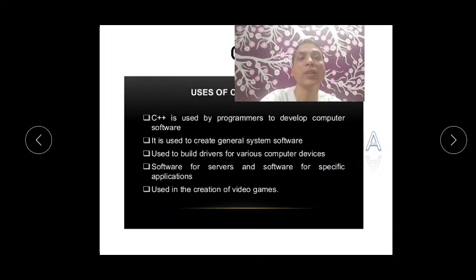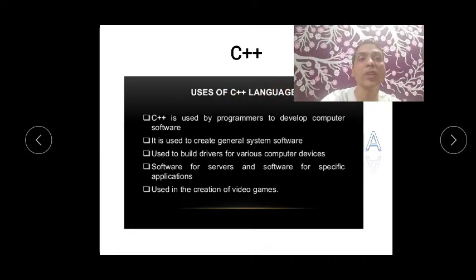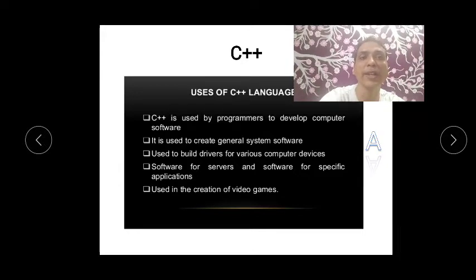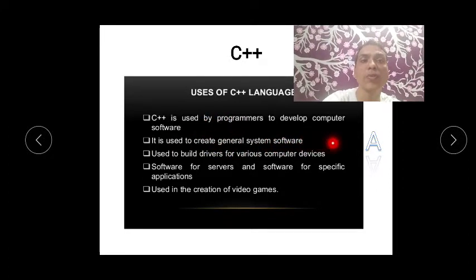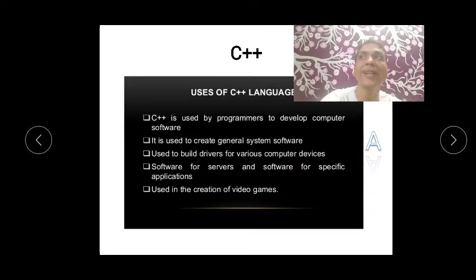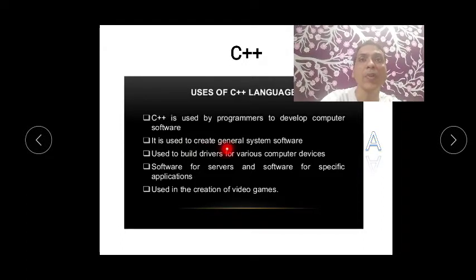Now let's see the uses of the C++ language, where it is used. C++ is used by programmers to develop software, computer software. So most software can be created in C++, the code behind it, so coding is done in this. It is used to create general system software, and to build drivers for various computer devices. I think you easily understand that drivers are also software, like suppose we can have a driver for a printer.